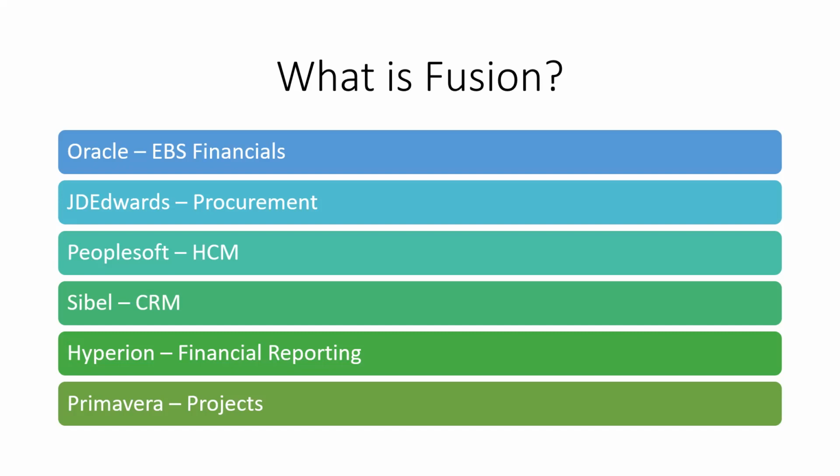Fusion is nothing but the upgraded version of EBS Financials. They started with EBS at the lower version of 11i. From 11i they upgraded to 12, and from 12 they have 12.2.5, something like that. They wanted to stop this environment and move entirely to the cloud. Cloud is nothing but what we call the Fusion environment.